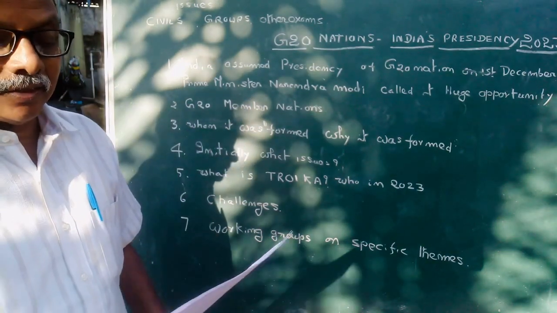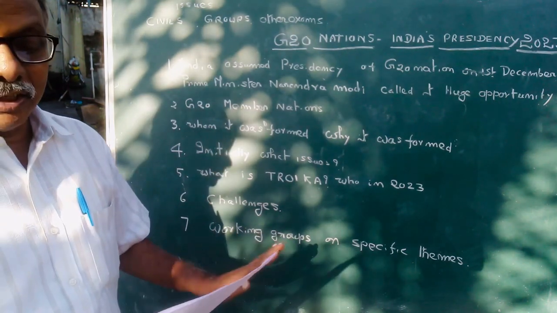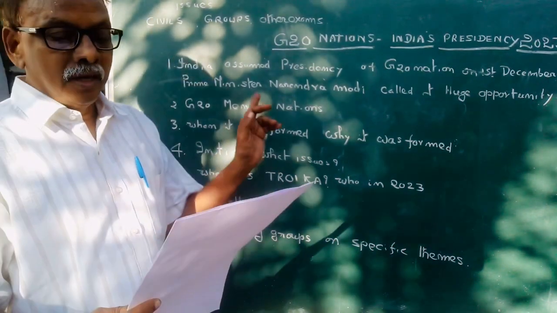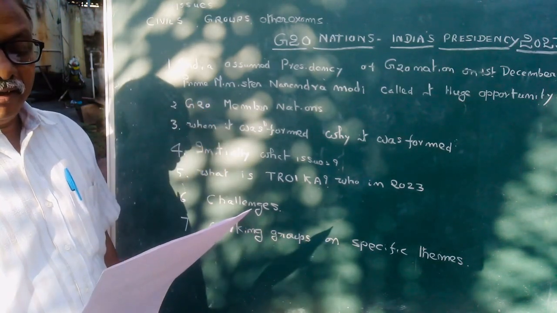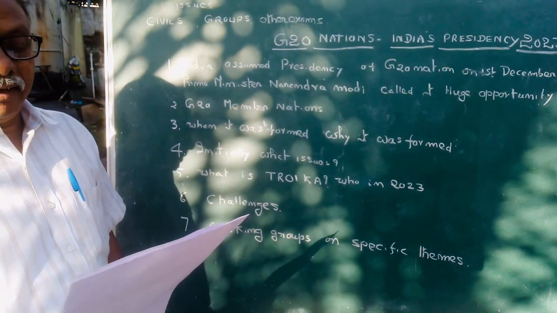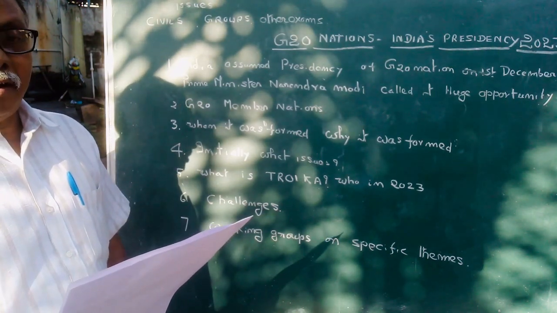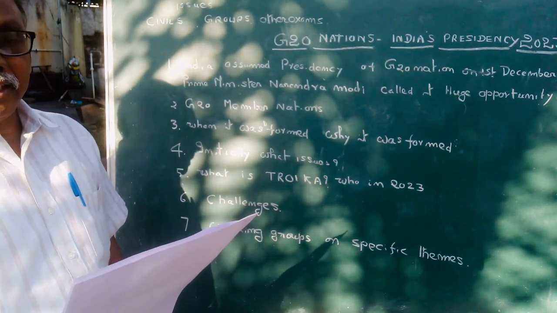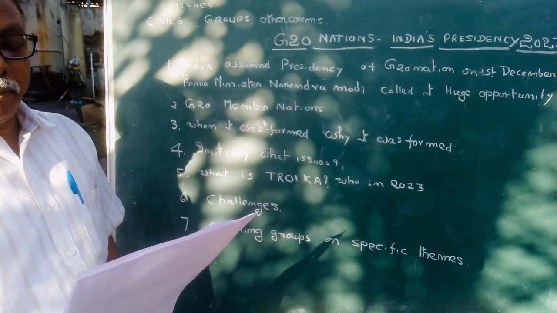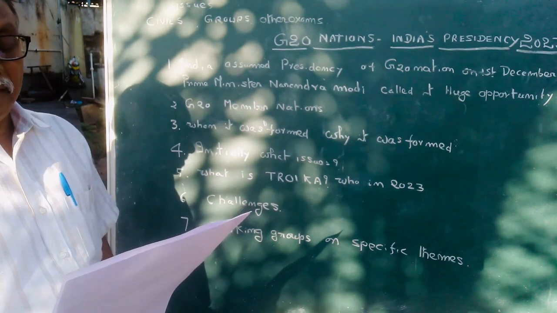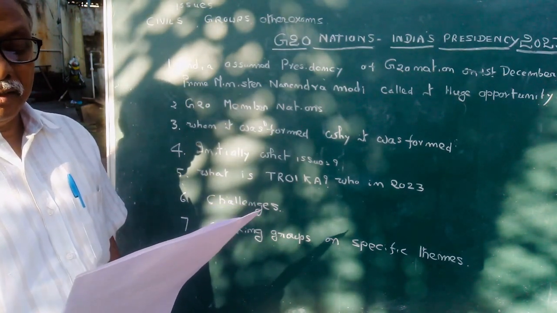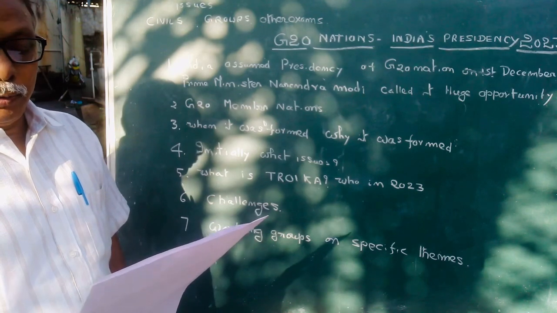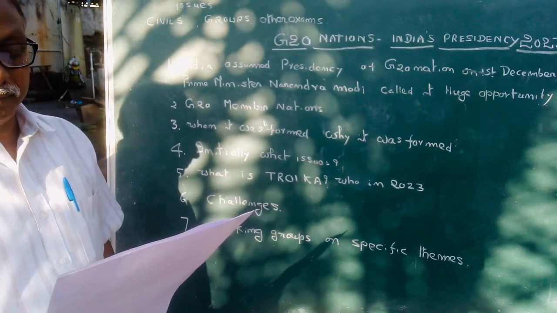What are the G20 nations? The G20 nations constitute 20 nations, namely Argentina, Australia, Brazil, Canada, China, France, Germany, India, Indonesia, Italy, Japan, the Republic of Korea, Mexico, Russia, Saudi Arabia, South Africa, Turkey, UK, US, and the European Union.